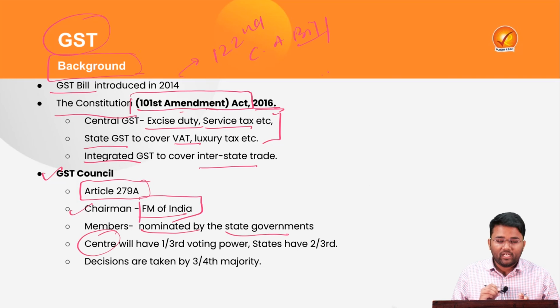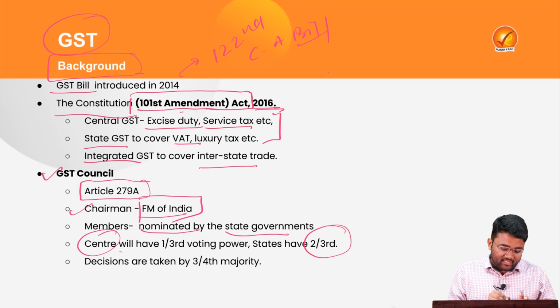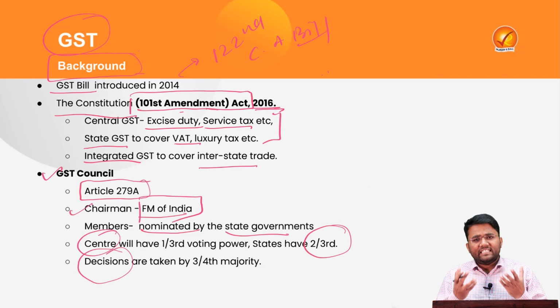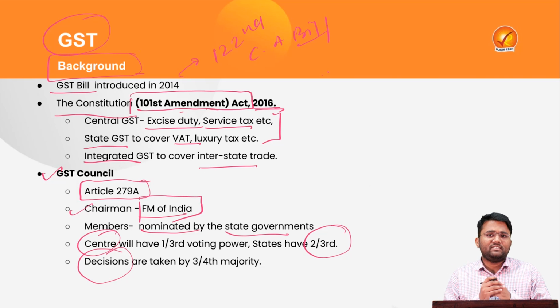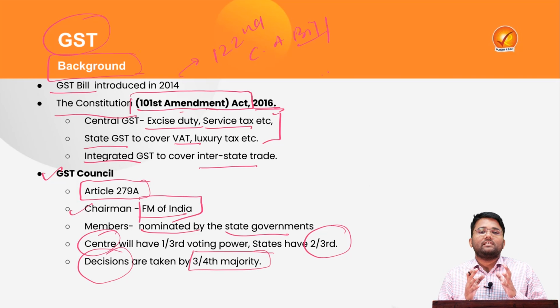The center will have 1/3 voting power in this GST Council and states will have 2/3 voting power. The major decisions about rate changes and policy under the GST Council will be taken by a 3/4 majority. So the GST Council also helps in fostering cooperative federalism in India.